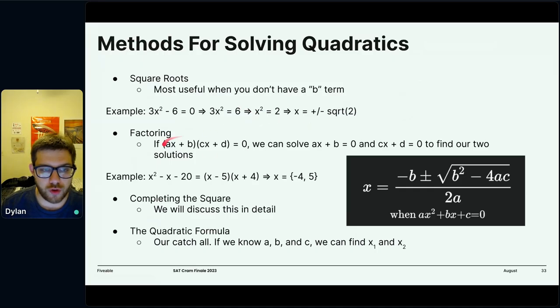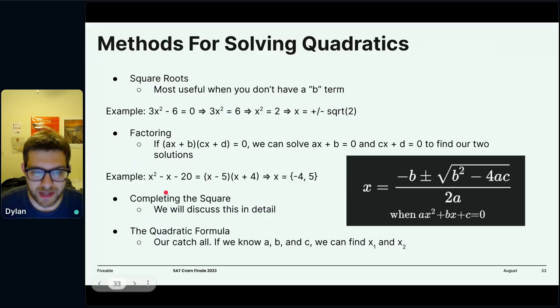If we have this factored form of a quadratic, we can use what's called the zero product property to find that it's always going to be 0 if either this equals 0 or this equals 0. So we just want to find those two situations. When is ax plus b equals 0? Solve. When is cx plus d equals 0? Solve. And we can solve that like algebra. So that's a really useful method if it's easily factorable.